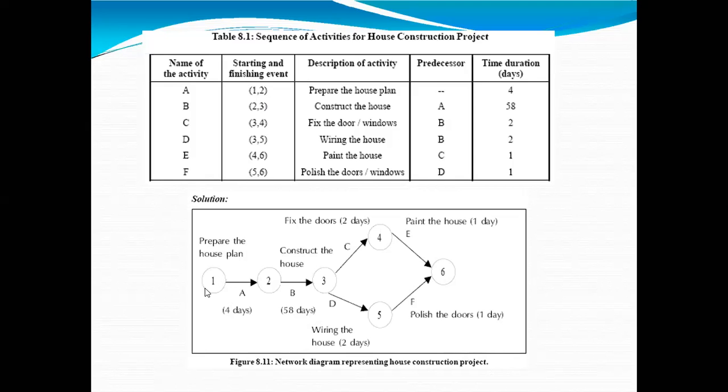I have used Fulkerson's rule that for event number 1, only outgoing should be there. No incoming to this first node or first event. Then from 1 to 2, that means from starting node 1 to 2, A activity is going on. This is the A activity, and this A activity consumes 4 days. So here I have written in brackets 4 days.